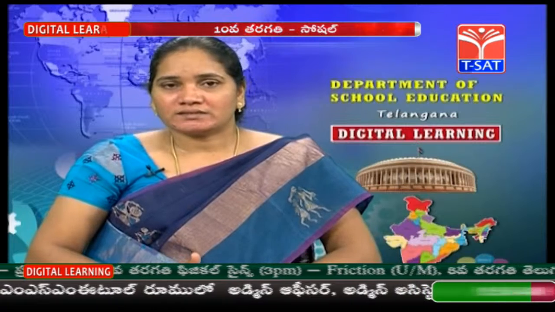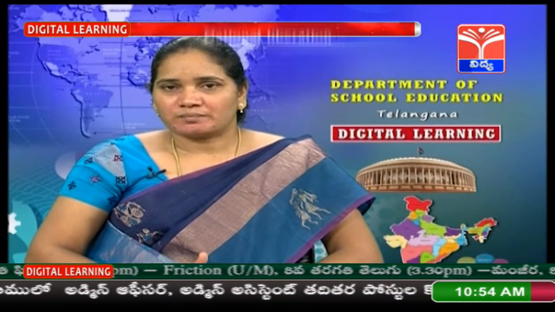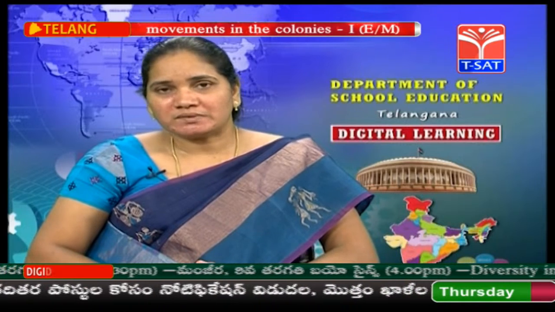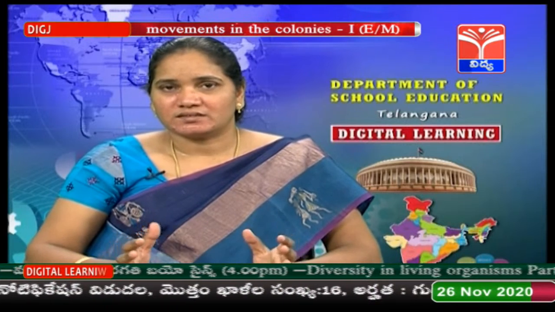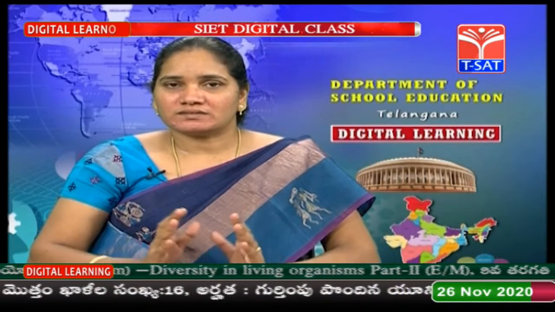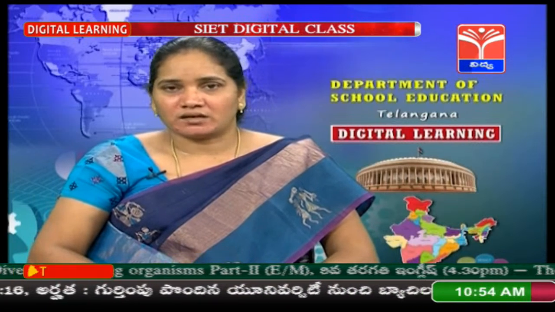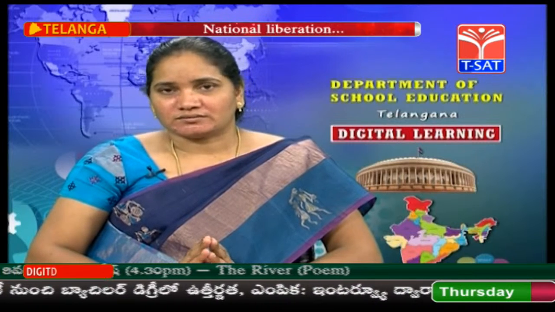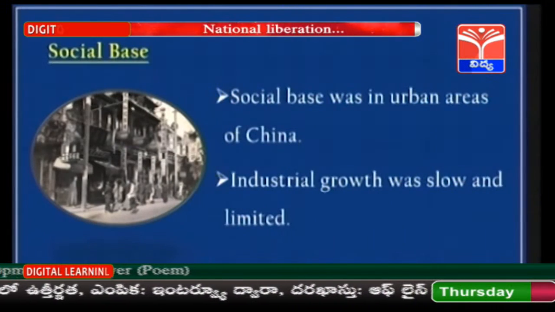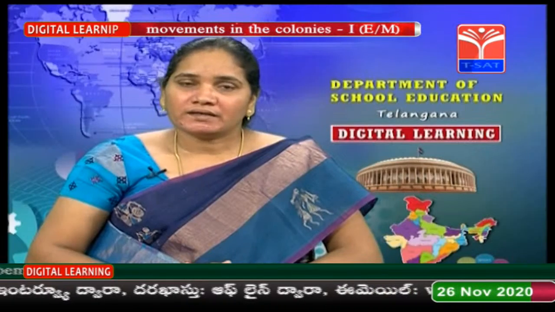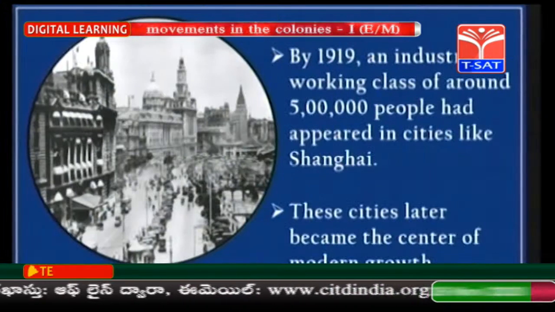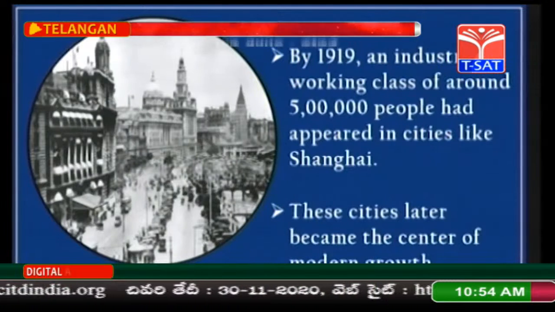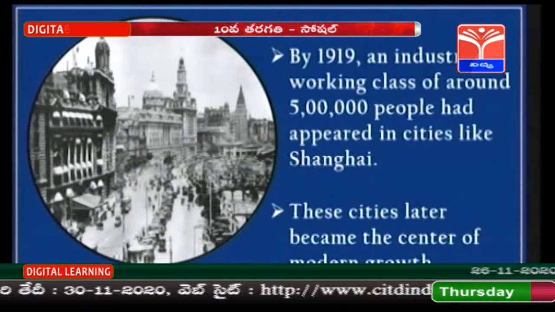The Kuomintang party's social base was in urban areas of China. Urban means towns and cities. So they completely concentrated on the cities and towns, and they wanted industrial growth, but it was very slow and limited. By 1919, an industrial working class of around 5 lakh people had appeared in cities like Shanghai.